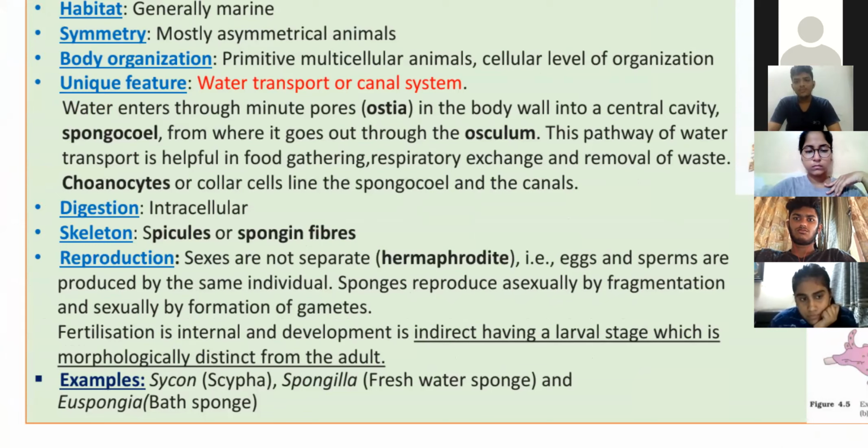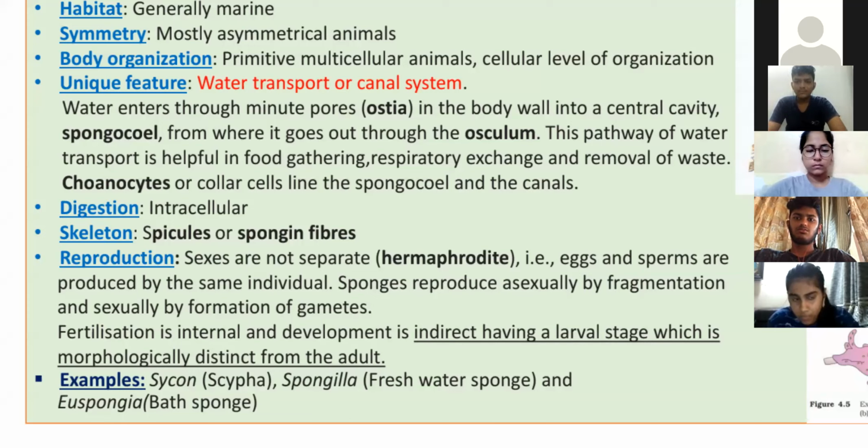In humans, see, different things: male possess testes, female possess ovary. But over here, the same individual possesses both the reproductive organs. And they form their gametes. Testes form sperm and the ovary forms the eggs. So these structures, eggs and sperms, are produced by the same individual.